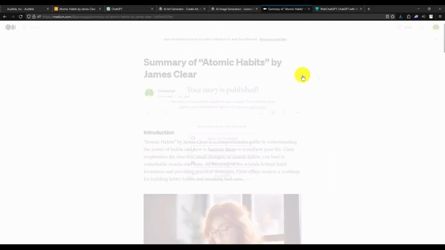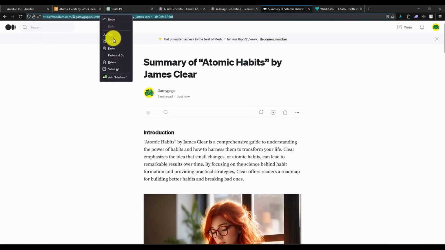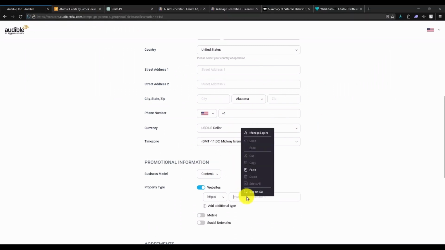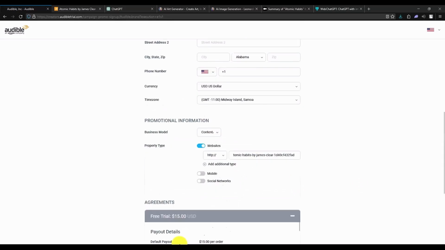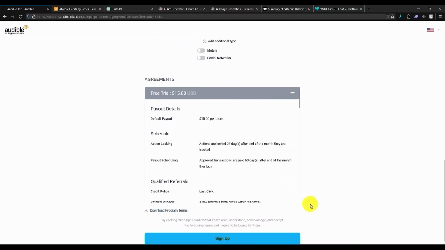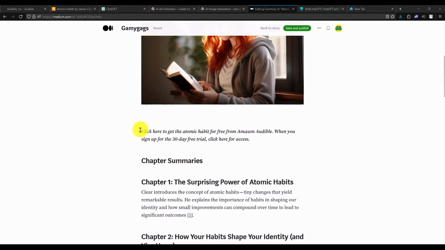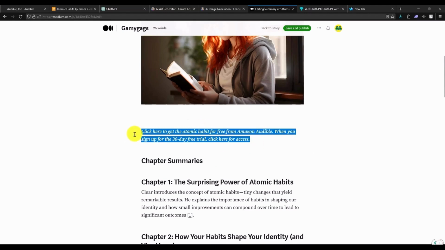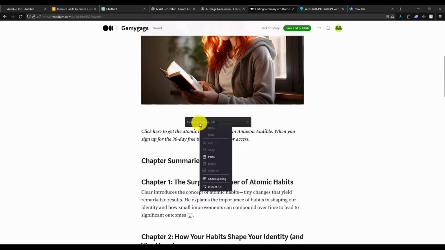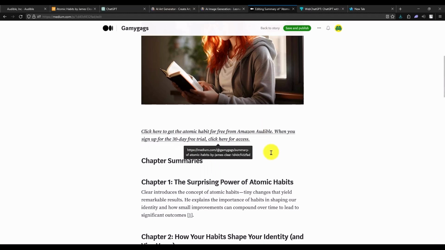And now once your story is published, copy the link, go to the Audible affiliate page, paste your link right over here, then complete the sign up process and click on sign up. And now after that, get your affiliate link. Then just simply write something like this and just simply paste your affiliate link on it. So what you have to do is highlight the entire thing. Then click on this link option and paste your affiliate link right over here. And that will make this a clickable link, by using which people can go directly to the sign up page.